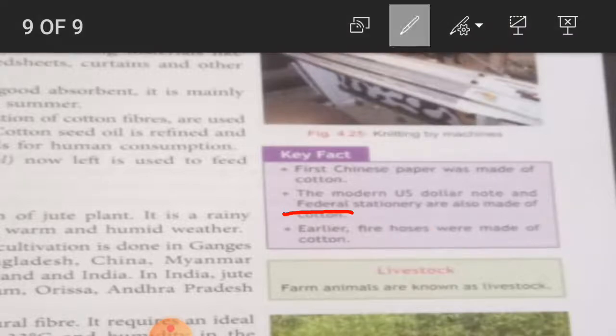Third, earlier fire hoses were made of cotton. What do you mean by hose? You can say pipes, fire pipes, or a flexible tube conveying water used in firefighting. Now, livestock. Farm animals are known as livestock.